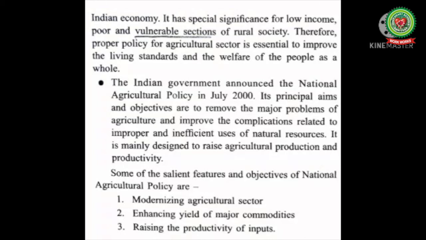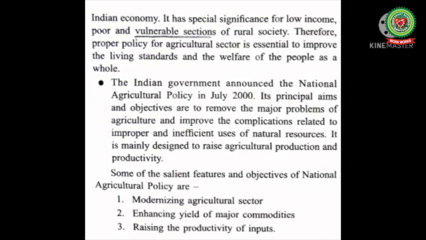The Indian government announced the National Agriculture Policy in July 2000. Its principal aims and objectives are to remove the major problems of agriculture and improve the complications related to improper and inefficient uses of natural resources. It is mainly designed to raise agriculture production and productivity.